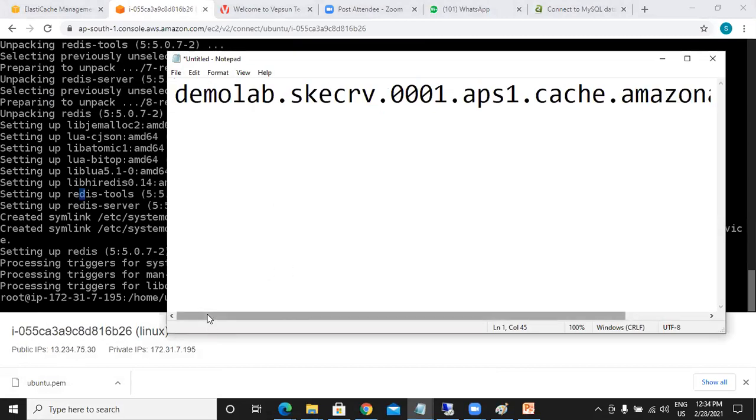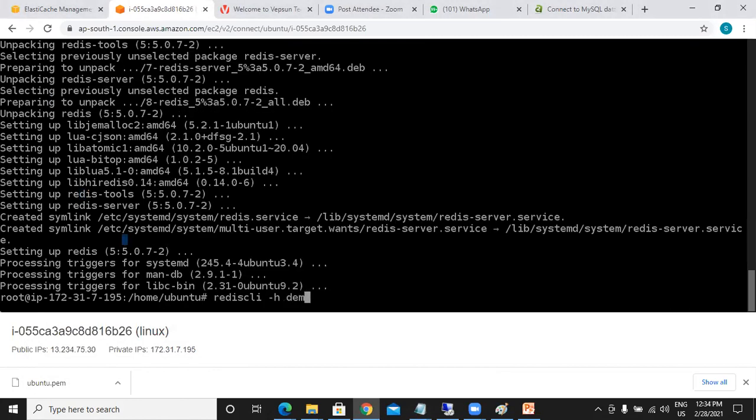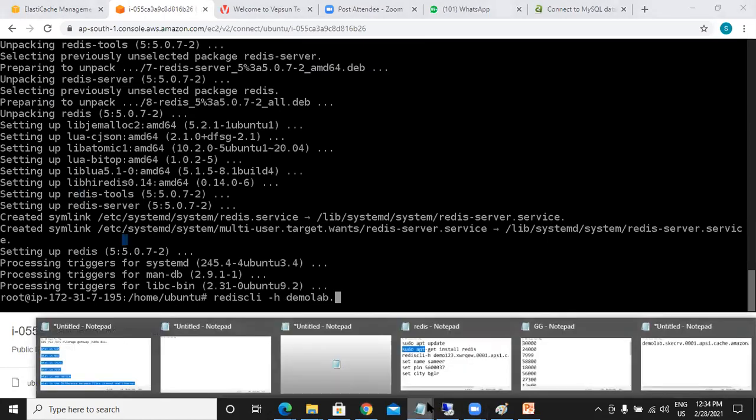Demo lab dot, what is that? It is there.